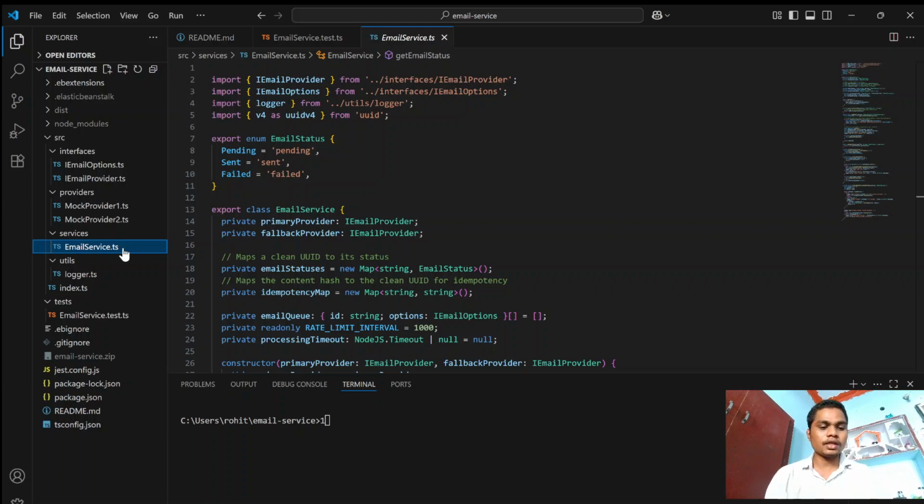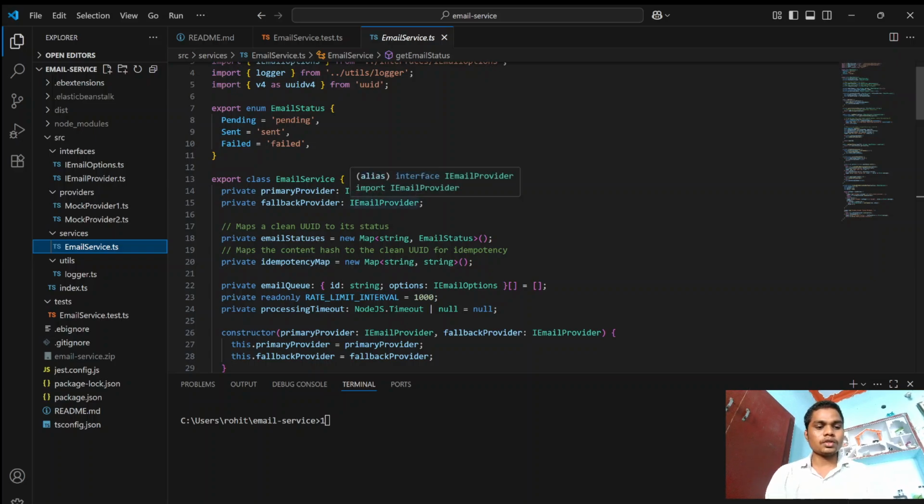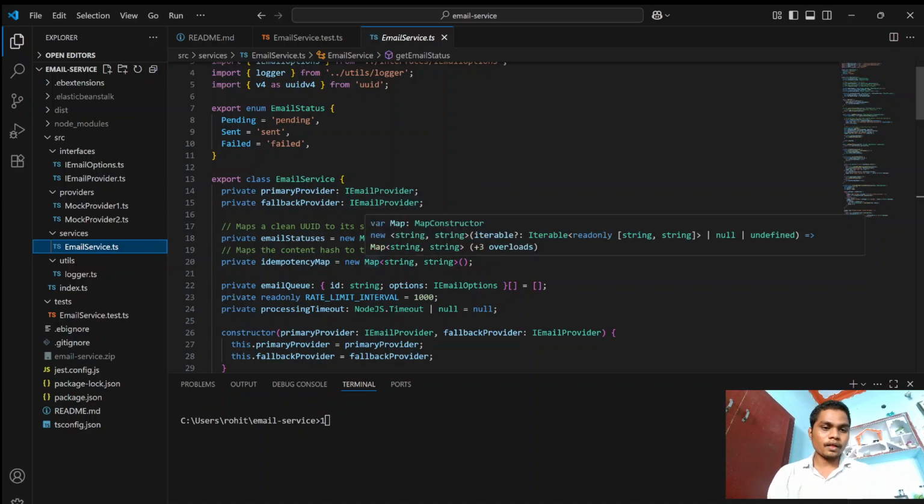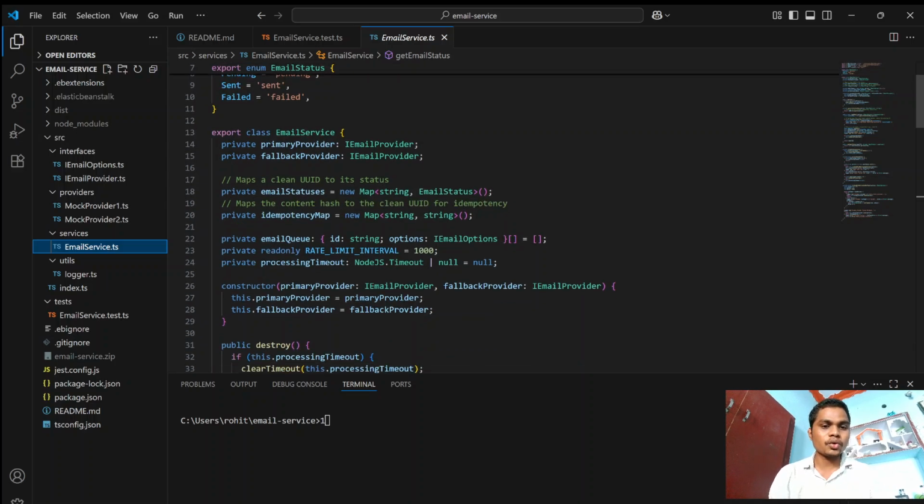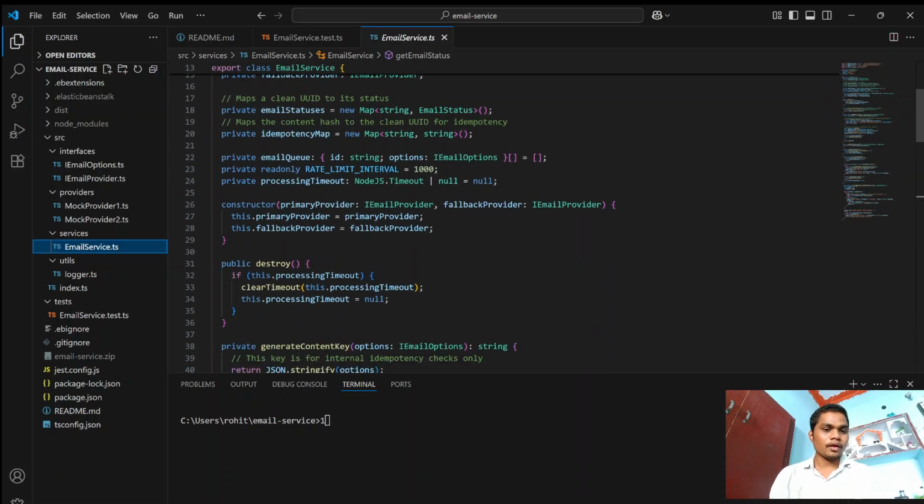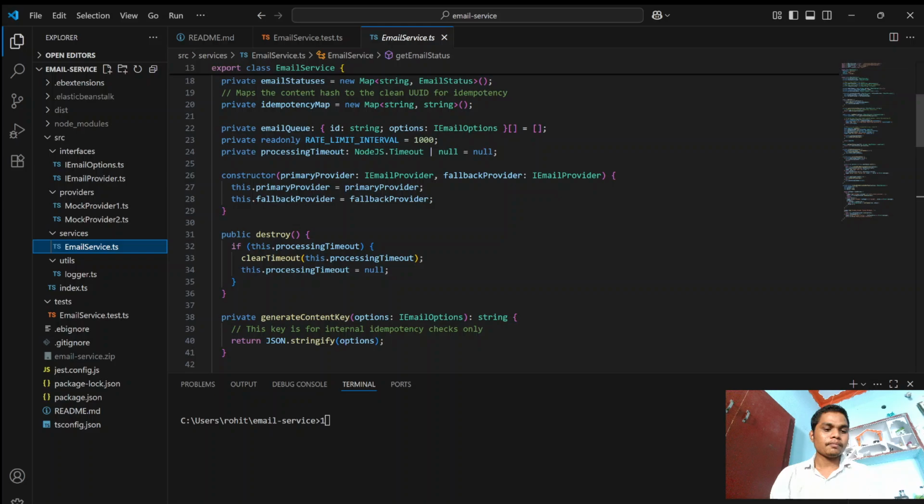Okay, coming to the main thing, emailService.ts. This is the heart of our resilience logic. This class is instantiated with the primary provider and the fallback provider. As you see here, the class EmailService contains the primary provider, fallback provider, email status, idempotency map, email queue, and process timeout. I'm going to describe everything step by step.